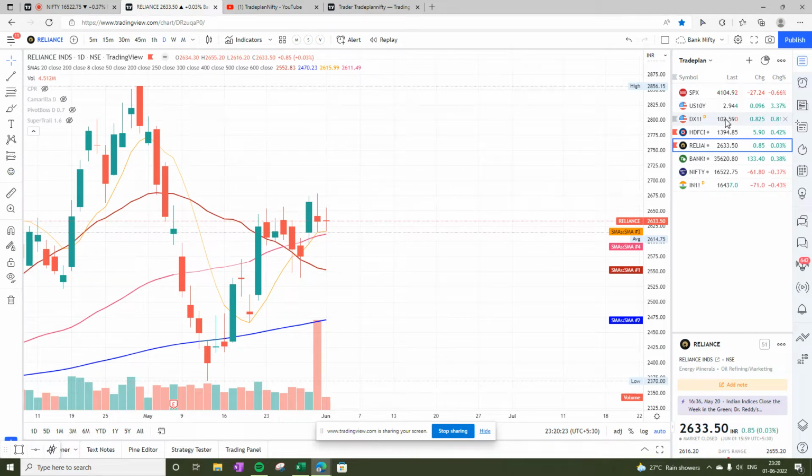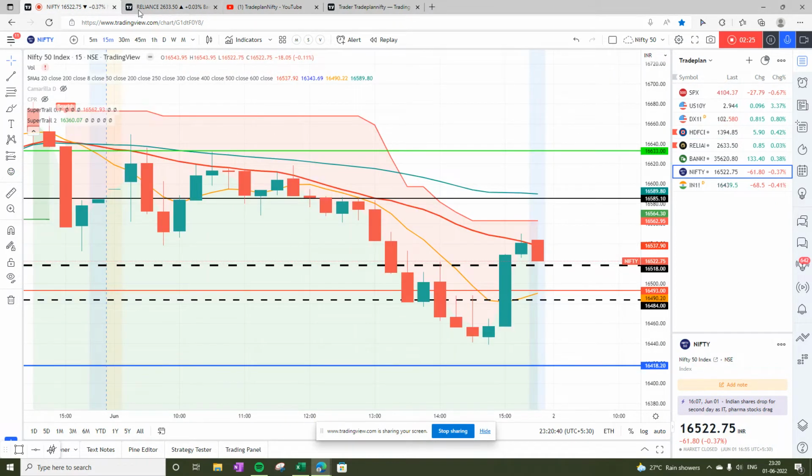Tomorrow, DXY, that is the dollar index, is going up. So definitely Bank Nifty will come under pressure. And if Reliance starts falling and cuts below 20 bar moving average, which is 2552, then bears are going to take full control of the market. So with that in background, let's have a look into Nifty.